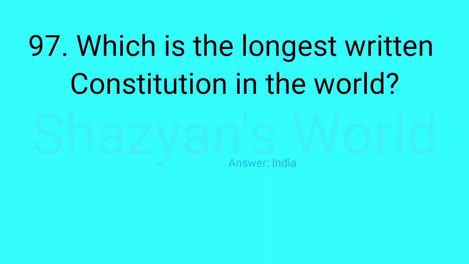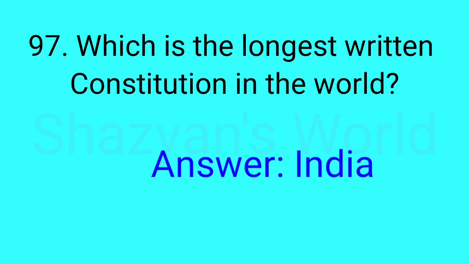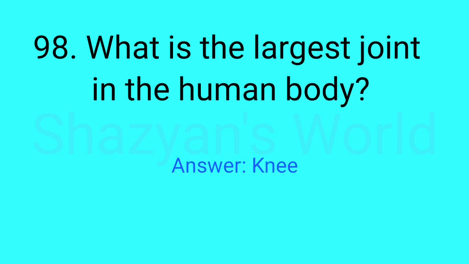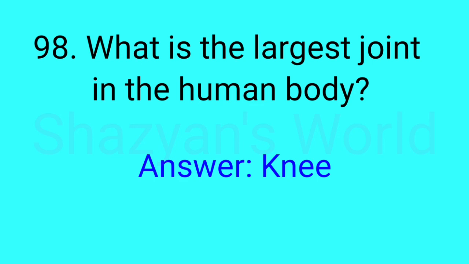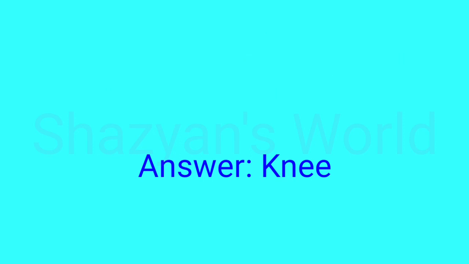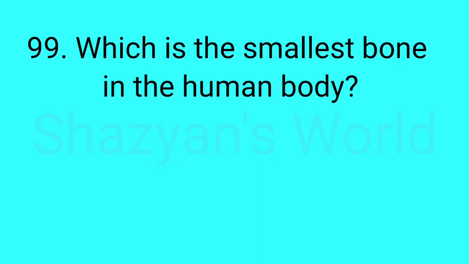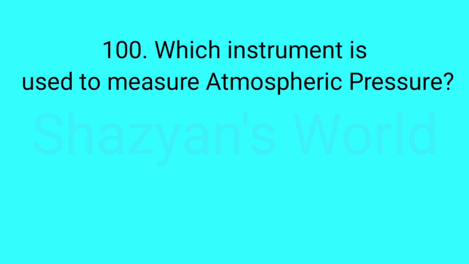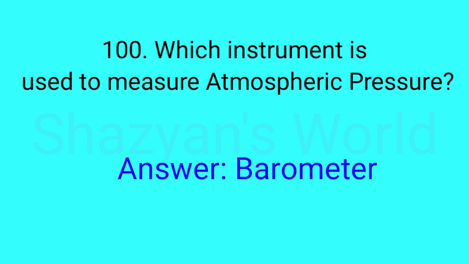Which is the longest written constitution in the world? Answer: India. What is the largest joint in the human body? Answer: knee. Which is the smallest bone in the human body? Answer: stapes. Which instrument is used to measure atmospheric pressure? Answer: barometer.